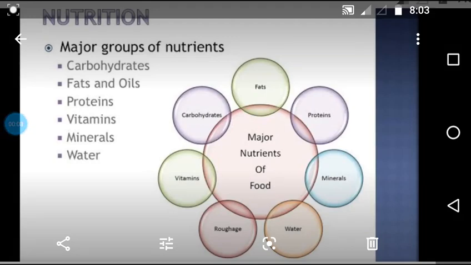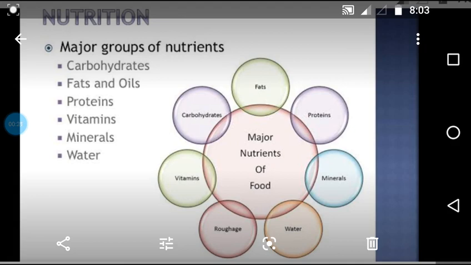How are you all? We are discussing food components. The other day we discussed the roughages. Are you able to see the screen? Here we have kept the major nutrients of the food. We already discussed carbohydrates, fats, proteins, vitamins, roughages, and minerals. Now let us learn about water.